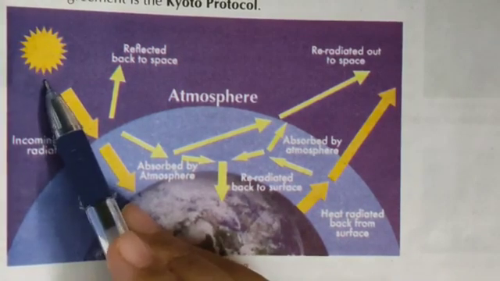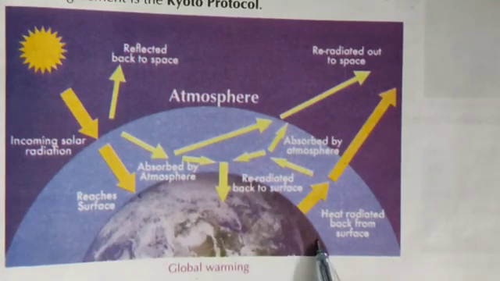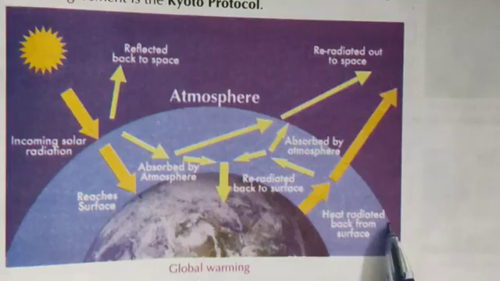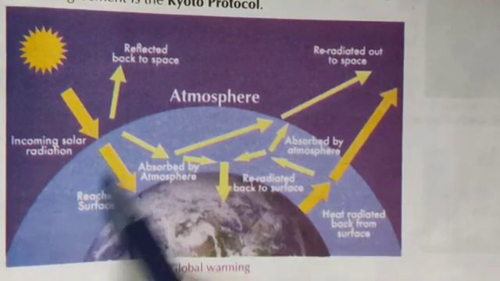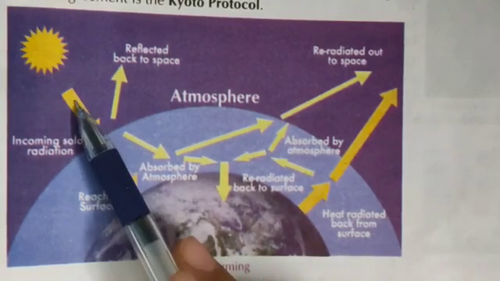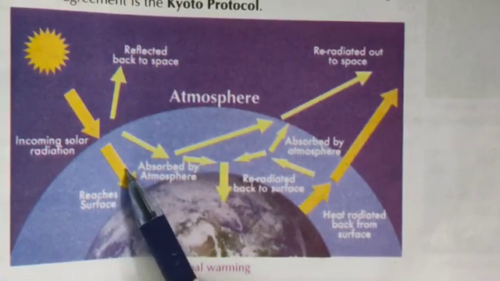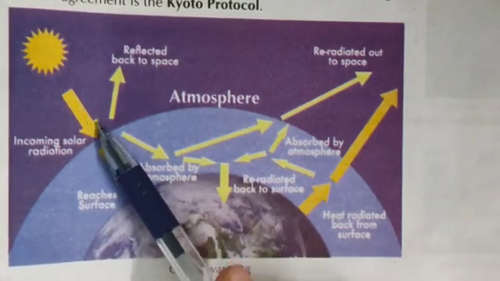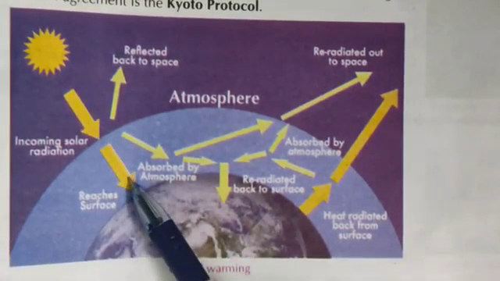Here, this is the sun. This is the earth surface, and this layer is the atmosphere. These arrows show that sun rays enter into the atmosphere.